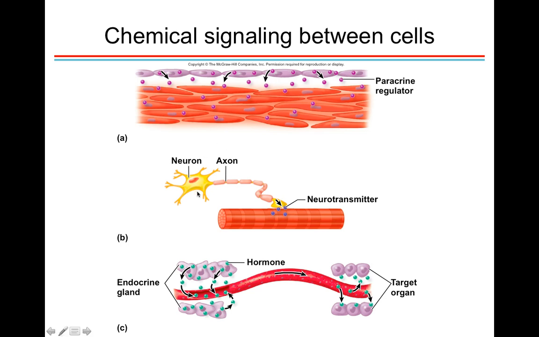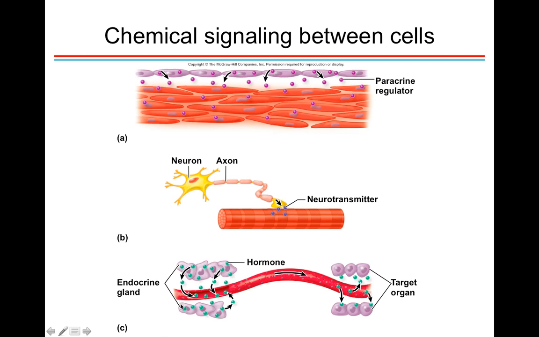The next one I want to show you is synaptic signaling, and this is where the nervous system will use a nerve to send an action potential to then release a neurotransmitter that can synapse with another cell in the body. For example, this is a muscle cell, and this nerve is telling the muscle cell to perhaps go and contract. So this really involves neurons secreting a neurotransmitter across the synapse to give a signal to a target cell to do some sort of action.